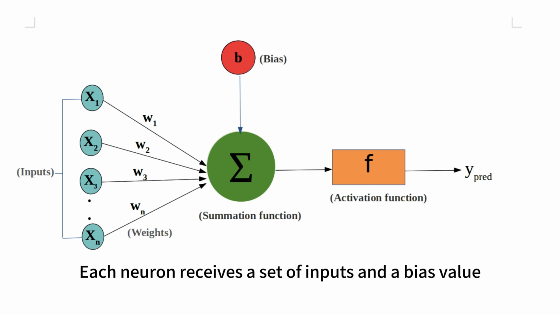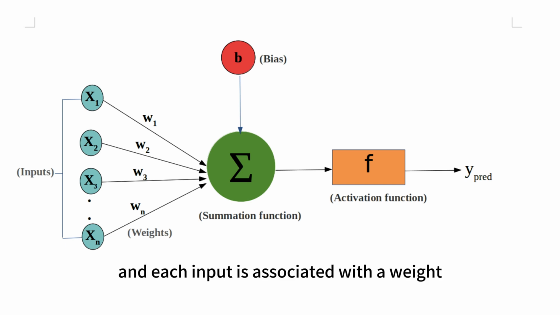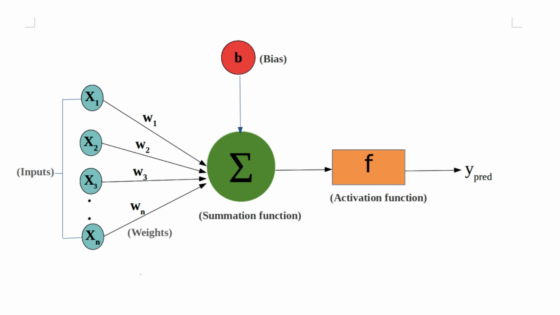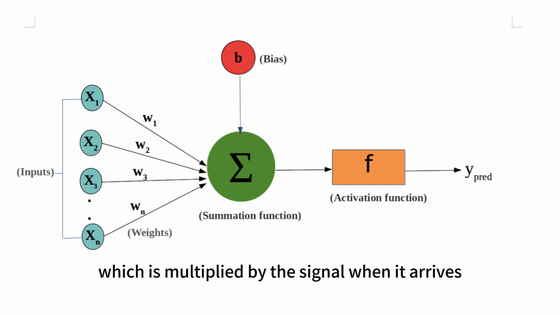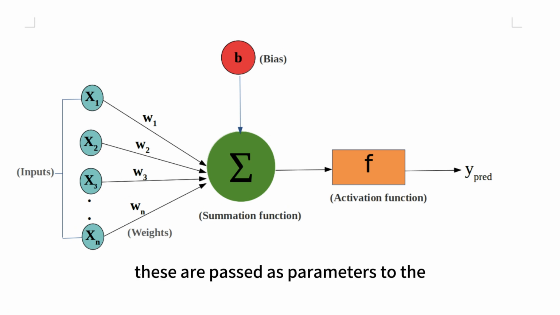Each neuron receives a set of inputs and a bias value, and each input is associated with a weight, which is multiplied by the signal when it arrives. Together with the bias, these are passed as parameters to the activation function to generate the output. The bias can be seen as an adjustable threshold for the model, serving several purposes.